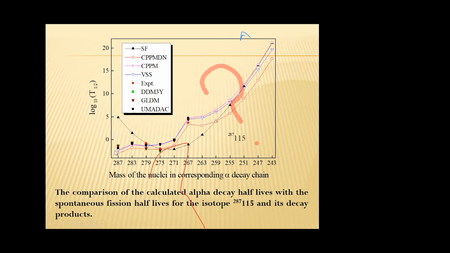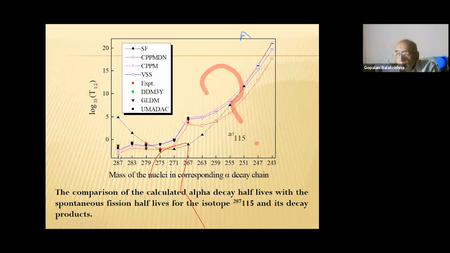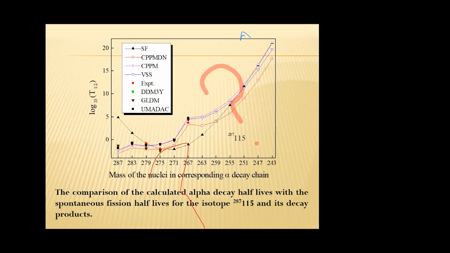Here we can see that alpha half-life for the parent is very less than spontaneous fission. So parent nuclei will emit an alpha particle, and in the case of daughter 283, here also alpha half-life is less than fission half-life.